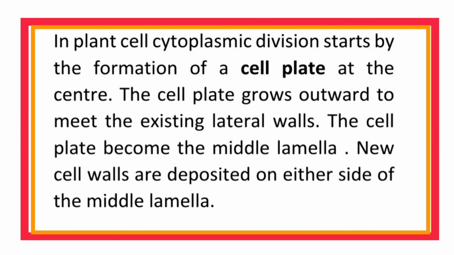In plant cells, cytoplasmic division starts by the formation of a cell plate at the center. The cell plate grows outward to meet the existing lateral walls. The cell plate becomes the middle lamella. New cell walls are deposited on either side of the middle lamella.